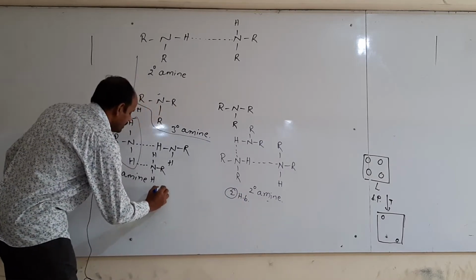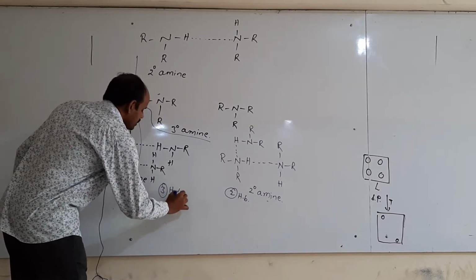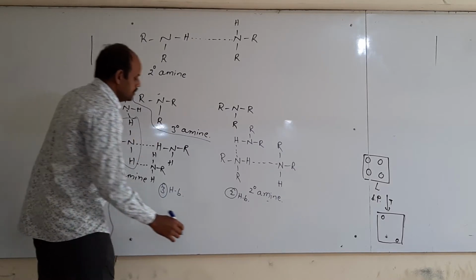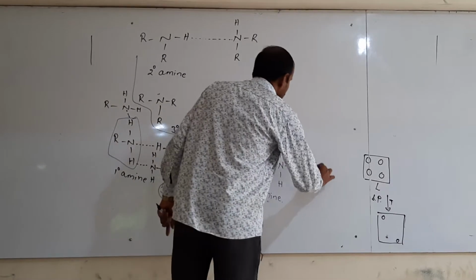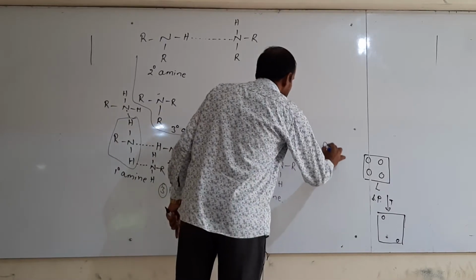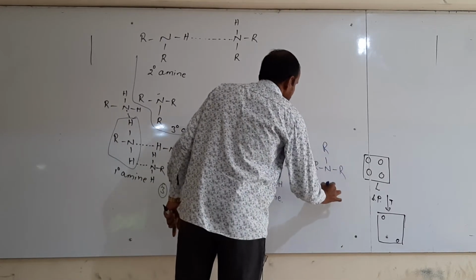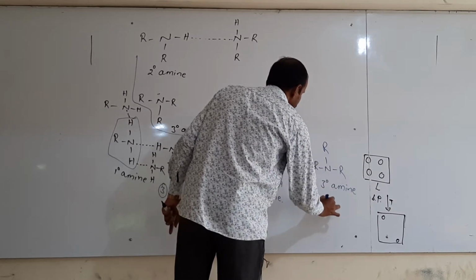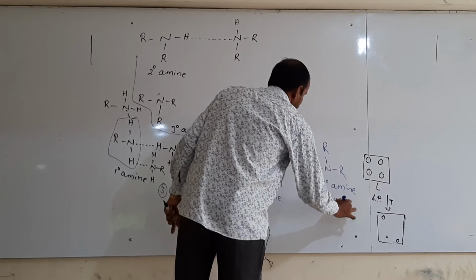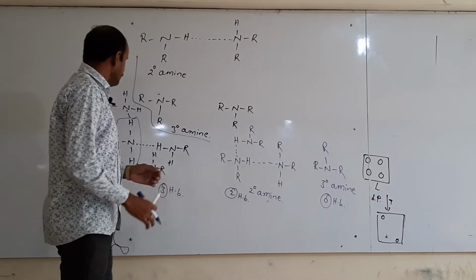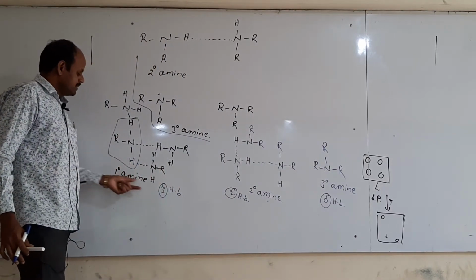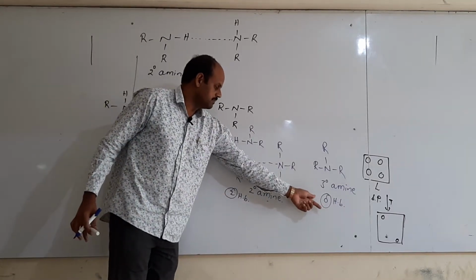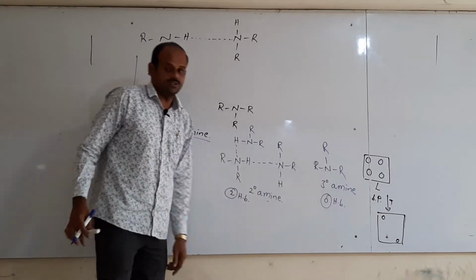In the case of primary amine, 3 hydrogen bonds are possible. If you take tertiary amines, how many are possible? 0, because there are no hydrogens present in tertiary amines. Thus primary amines form 3 hydrogen bonds, secondary amines form 2, tertiary amines form 0.